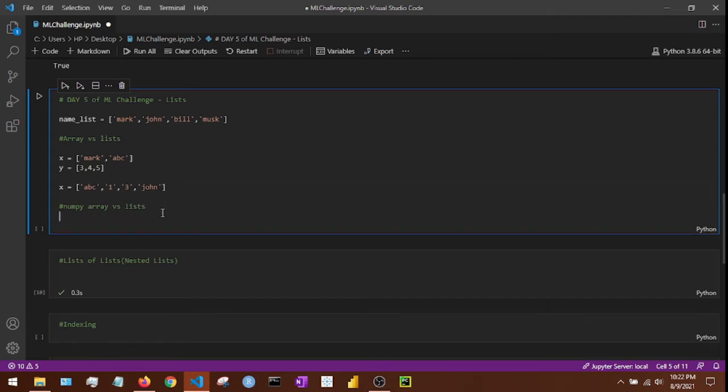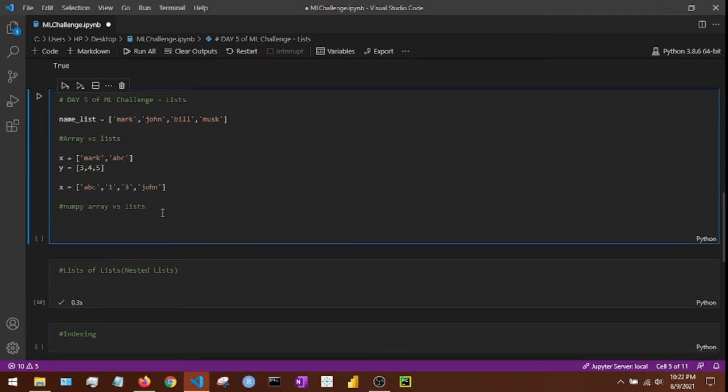Let's jump on to the next part, NumPy array versus list. NumPy array, don't worry about that right now. We'll discuss that later in this challenge. But the important concept is that NumPy is a really important library in Python, which is used for mathematical computation. You are going to use this if you learn data analysis and machine learning.